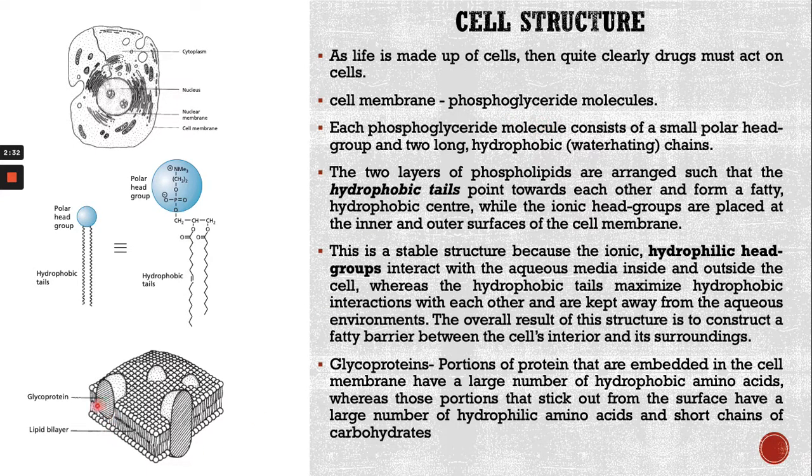As you see, the cell membrane comprises two layers of phospholipids, arranged such that the hydrophobic part is in between, and the polar head groups are situated on the outer side and the inner side. In between is the lipid bilayer.